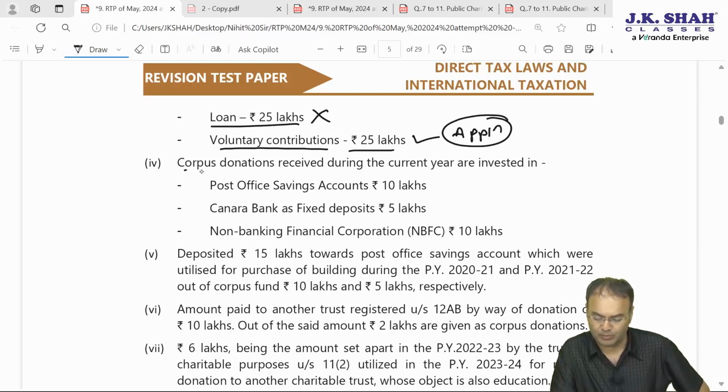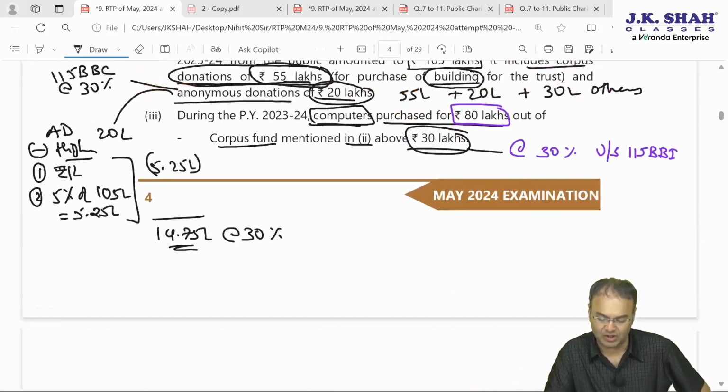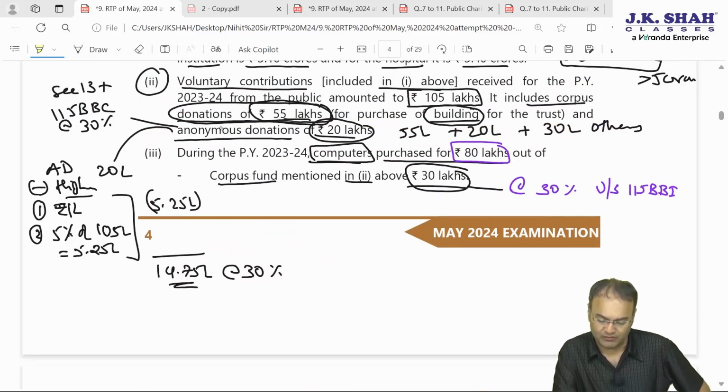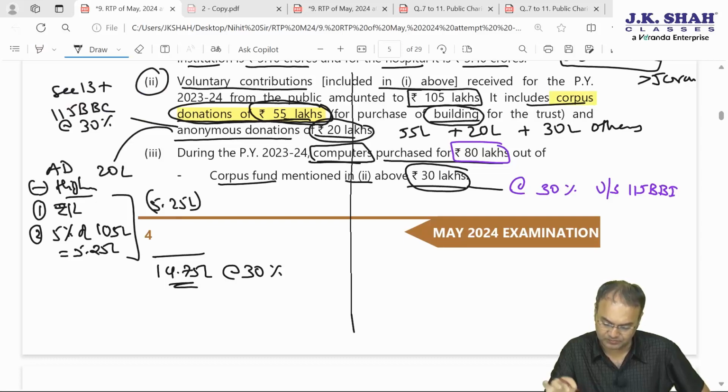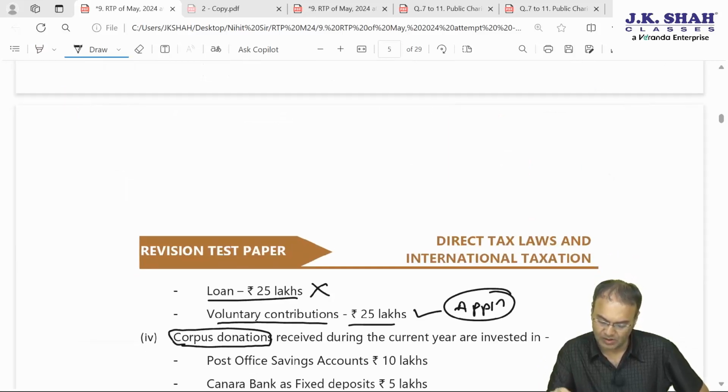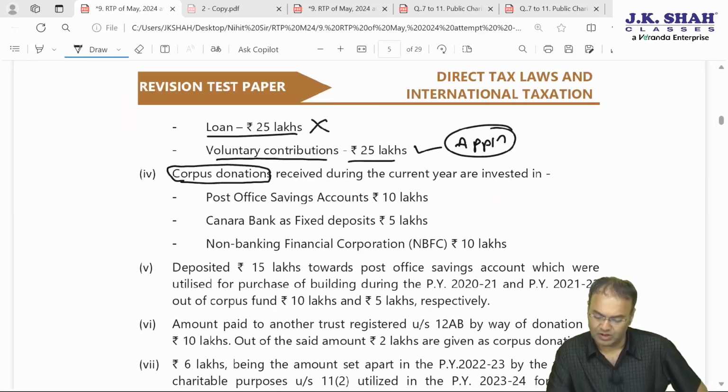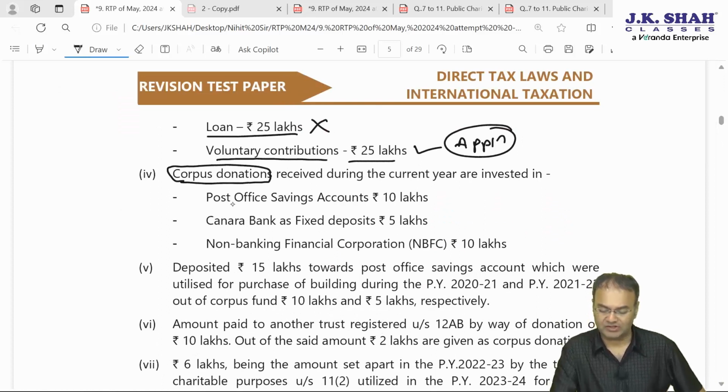Then fourth point, corpus donations. Corpus donations are how much? Corpus donations are 55 lakhs. Out of corpus donation of 55 lakh rupees, amounts received during the current year are invested in the following.